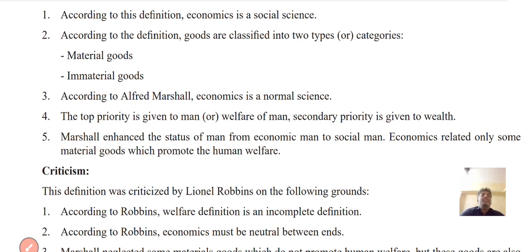According to this definition, economics is a social science. According to the definition, goods are classified into material and immaterial goods. According to Alfred Marshall, economics is also called a normal science. The top priority is given to man's welfare, and a secondary priority is given to wealth. Marshall enhanced the status of man from economic man to social man. Economics relates only to those material goods which promote human welfare.